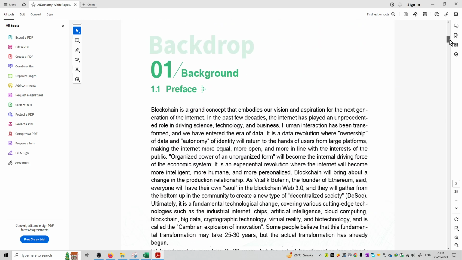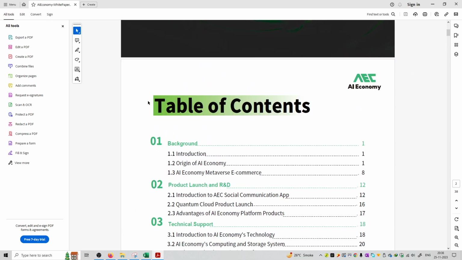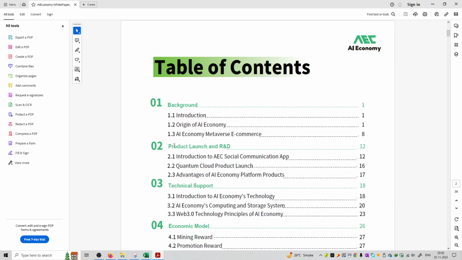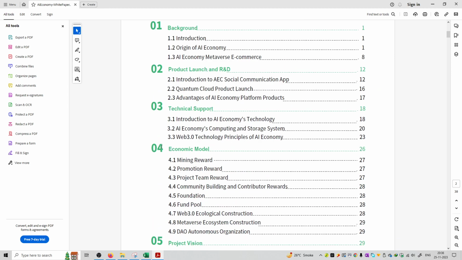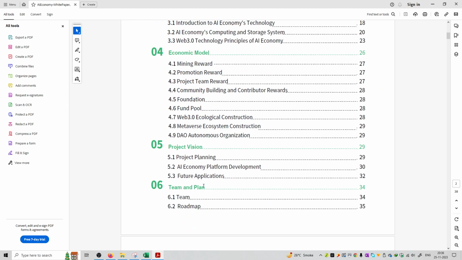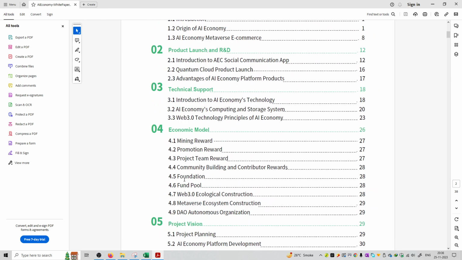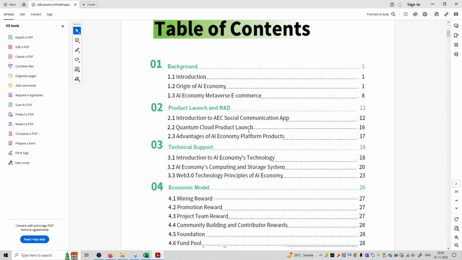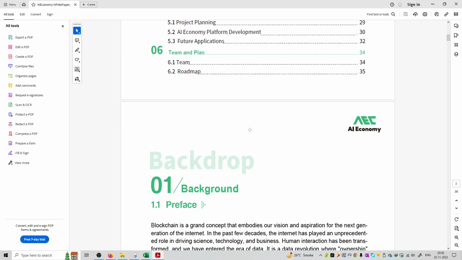platform. This is the white paper headline and you can see the contents of the white paper in background format, product launch and R&D, technical support, economical model, project vision, team and plan. So these are the sections that are available in detail in the white paper. You can see the entire white paper is in the PDF format in 36 pages.